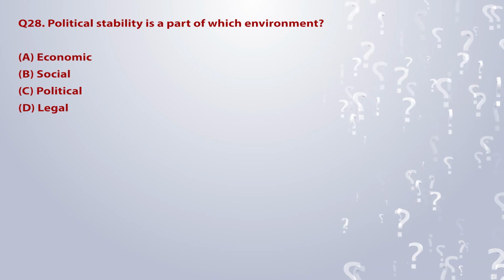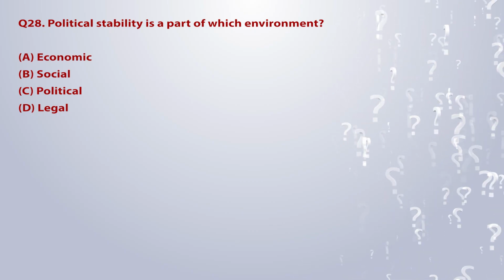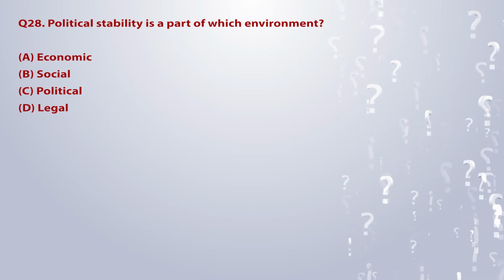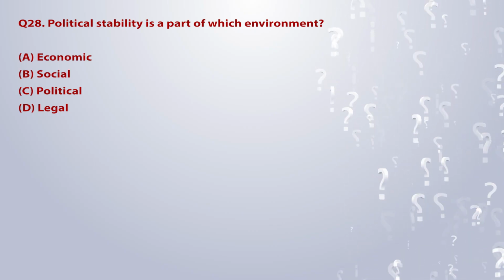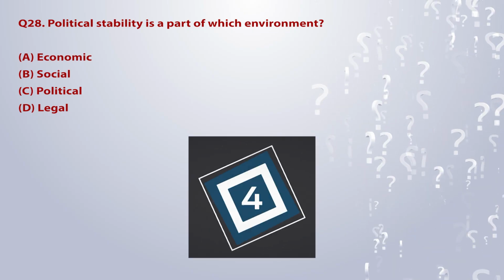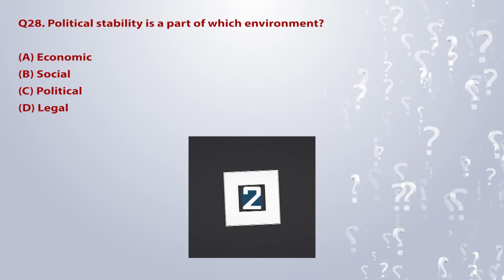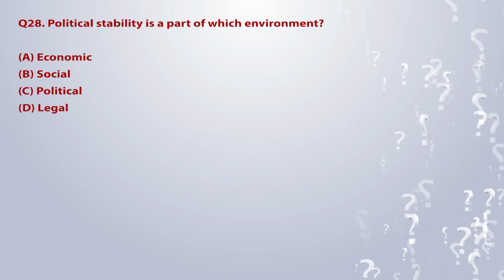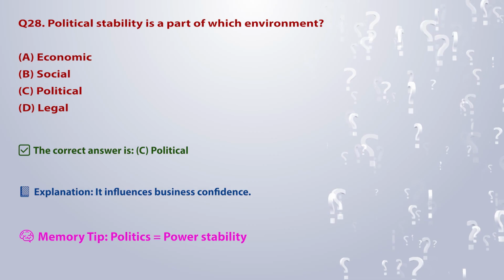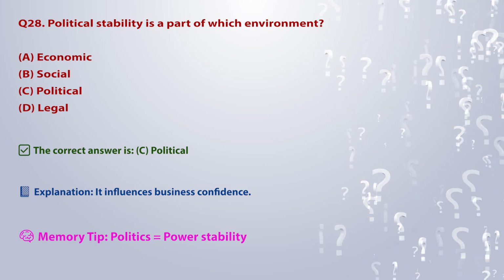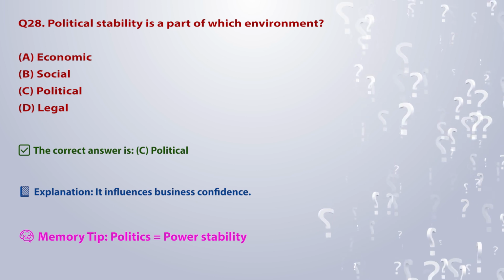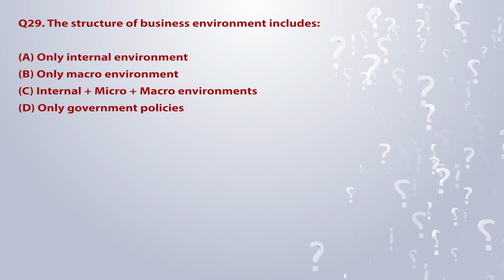Q28. Political stability is a part of which environment? A. Economic. B. Social. C. Political. D. Legal. The correct answer is C. Political. Explanation: it influences business confidence. Memory tip: politics is equal to power stability.